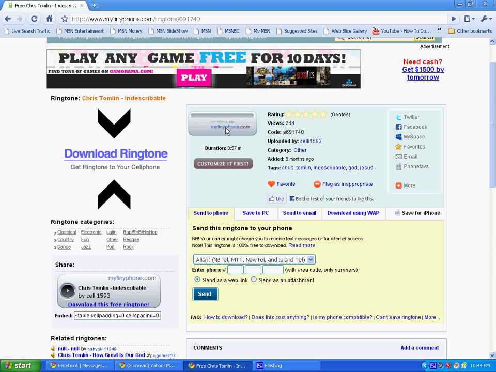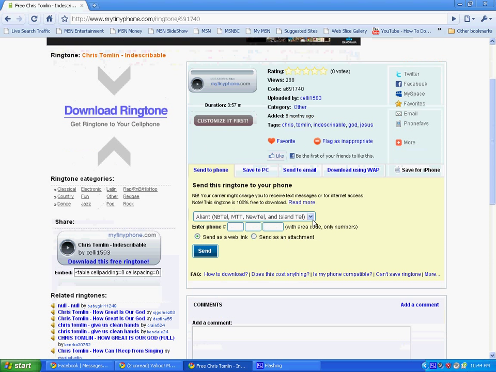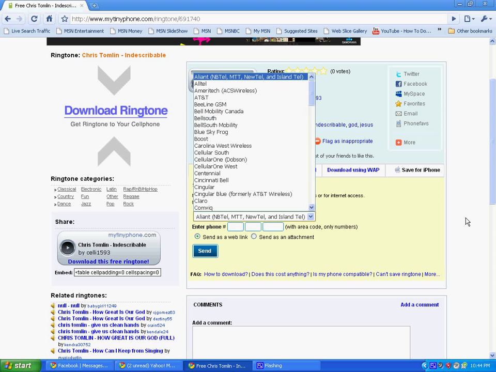Loading audio file. Okay. Well, and you can stop it. Okay, then you scroll down. Put your phone number and all that.